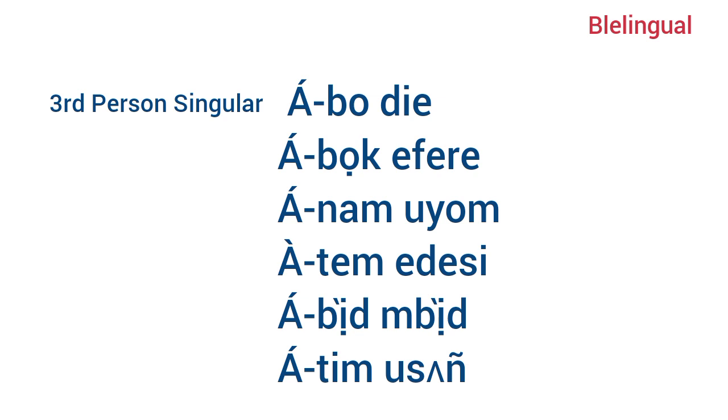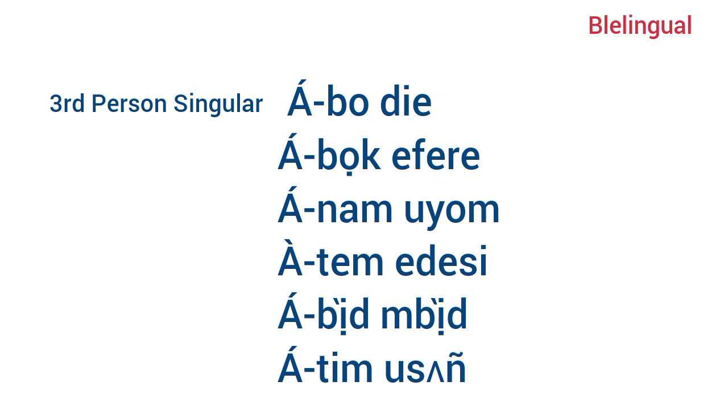Or for the third person singular, we can say, Abodie, he is saying what? Abok efere, he is cooking soup. Anam uyum, he or she is making a noise. Atem edesi, he or she is cooking rice. Abat mbat, he or she is spreading mat.